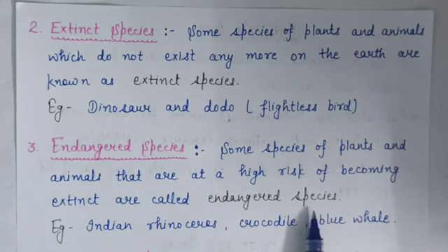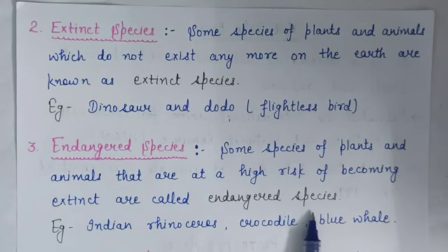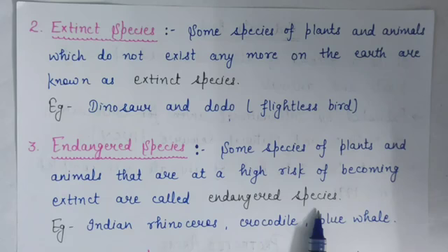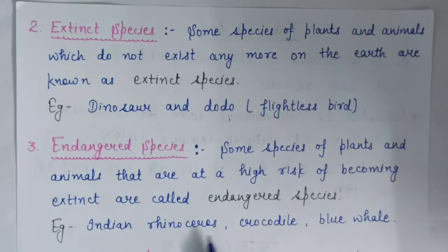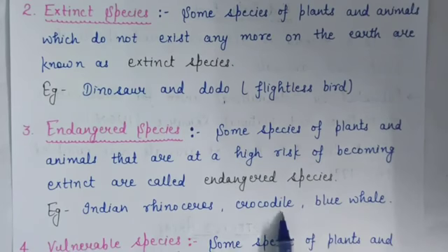Means their numbers have been reduced due to many reasons, like due to hunting or due to destruction of their habitats. For example, Indian rhinoceros, crocodile and blue whale are endangered species.